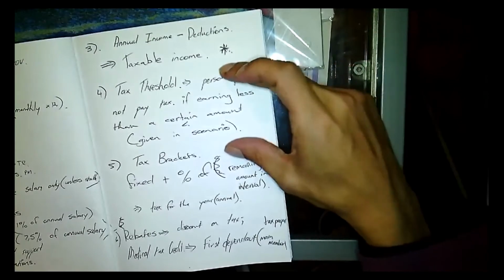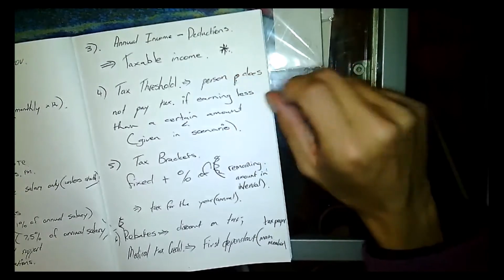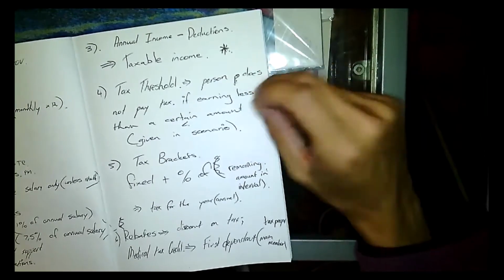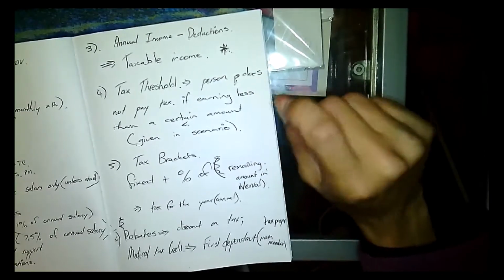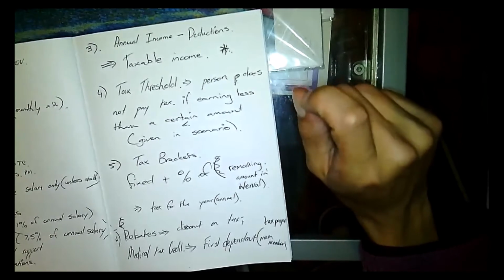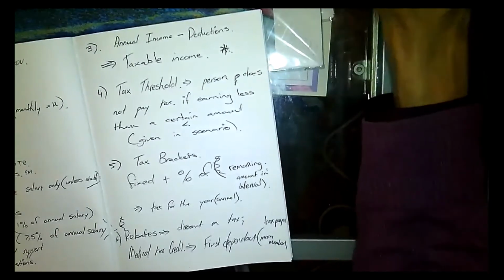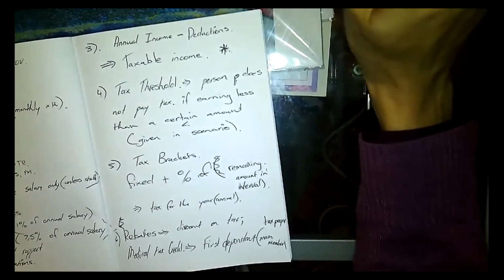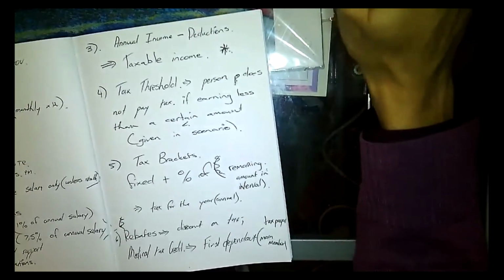If there's a scenario where they say that this person is earning less than 70,000 Rand in a year, then you know that they don't pay tax. And I think most domestic workers, if they are earning less than 70,000 Rand a year, they don't pay tax. So they don't have tax numbers and they don't have to go to SARS and do their annual tax.